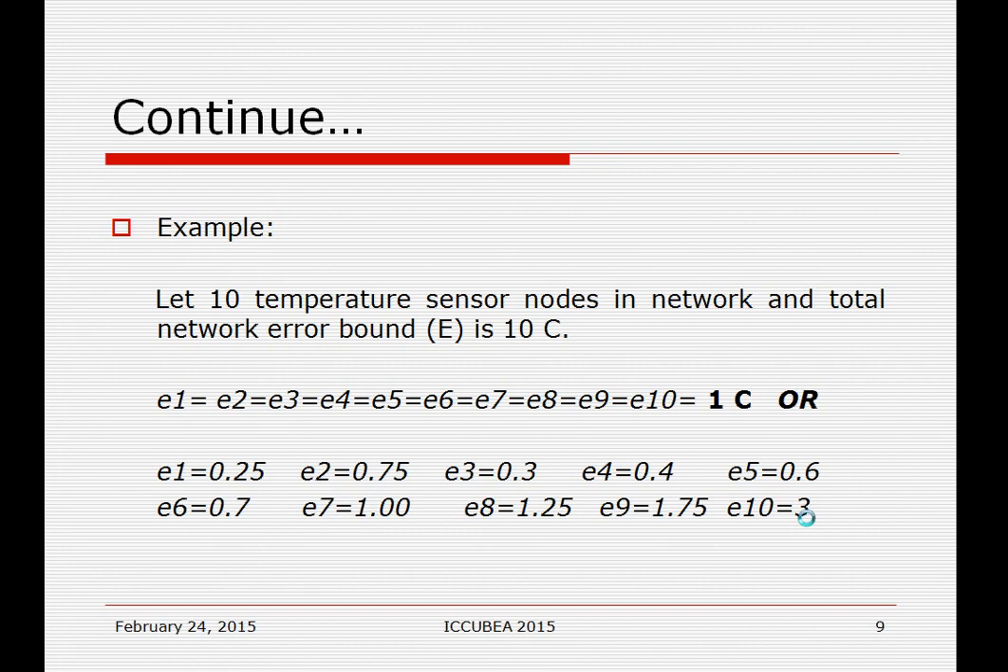For example, say 10 nodes are there and the total network error bound is given as 10 degrees Celsius. Then all nodes will get the same error bound. Otherwise, we can also give different error bounds to the nodes, but the summation of the error bounds is 10.